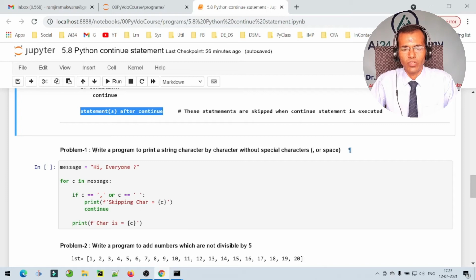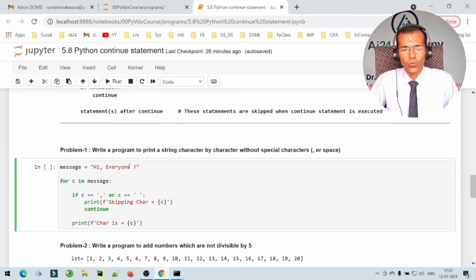So here is problem 1. Write a program to print a string character by character without special characters, comma and space. So here is a message string, "Hi, everyone ?", with 1 comma, 2 white spaces and 1 question mark. But here we want to skip the printing of this comma and these 2 white spaces.